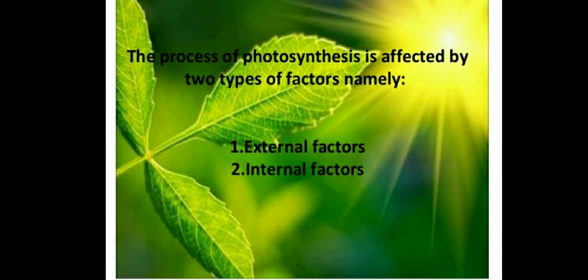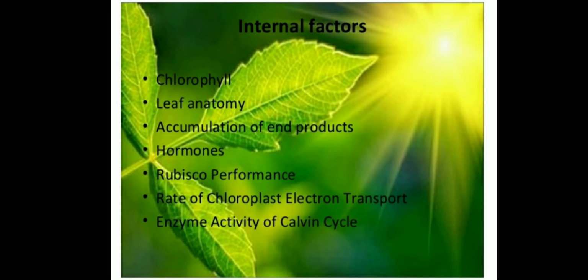One of the factors affecting photosynthesis, so we are keeping them in two categories. There are two types of factors, namely external factor, it means the outer side factor, as well as internal factor, the inner factor present in the leaf. These two factors affect the process of photosynthesis.